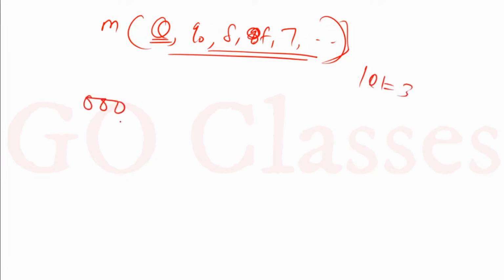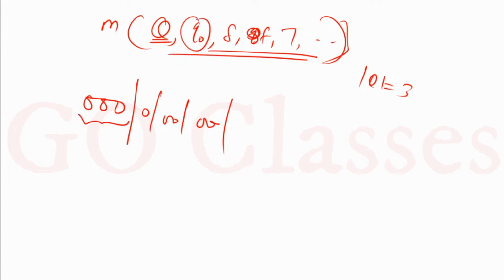So in my encoding, if I see 3 0 in the beginning, then it means I have 3 states. Then I will write 1. This is 1. Okay, then I am going to write what those states are. So like 1 is Q0, 1 is Q1, 1 is Q2. Okay, like this.